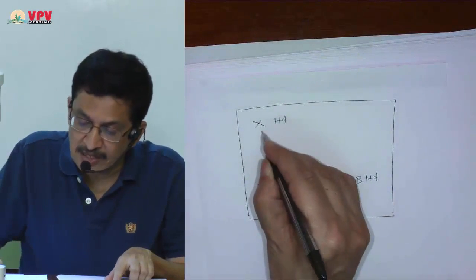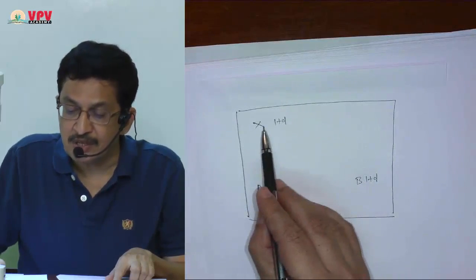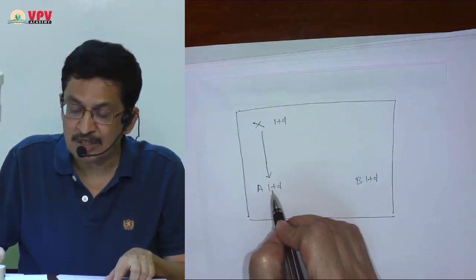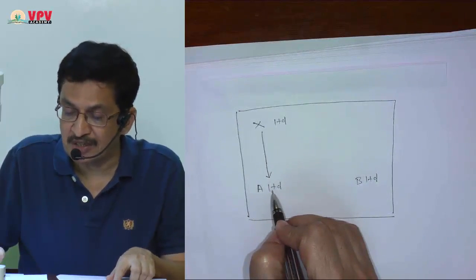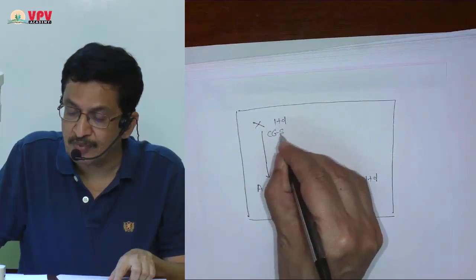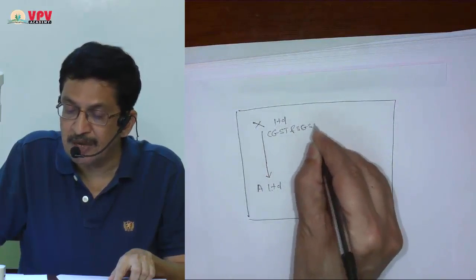In other words, X Limited supplied goods to A Limited. X is the supplier, and the place of supply is also in Maharashtra. This is an intra-state transaction, on which CGST and SGST will be payable.